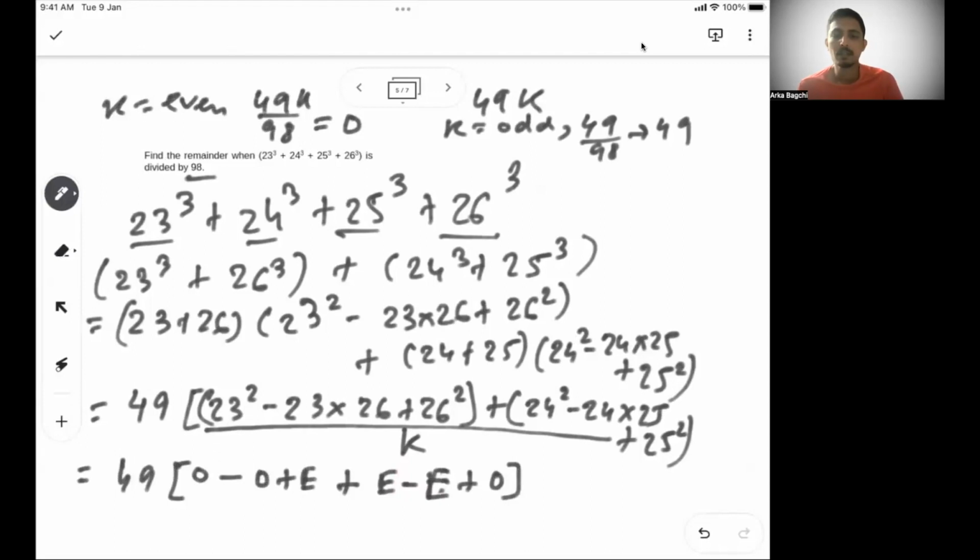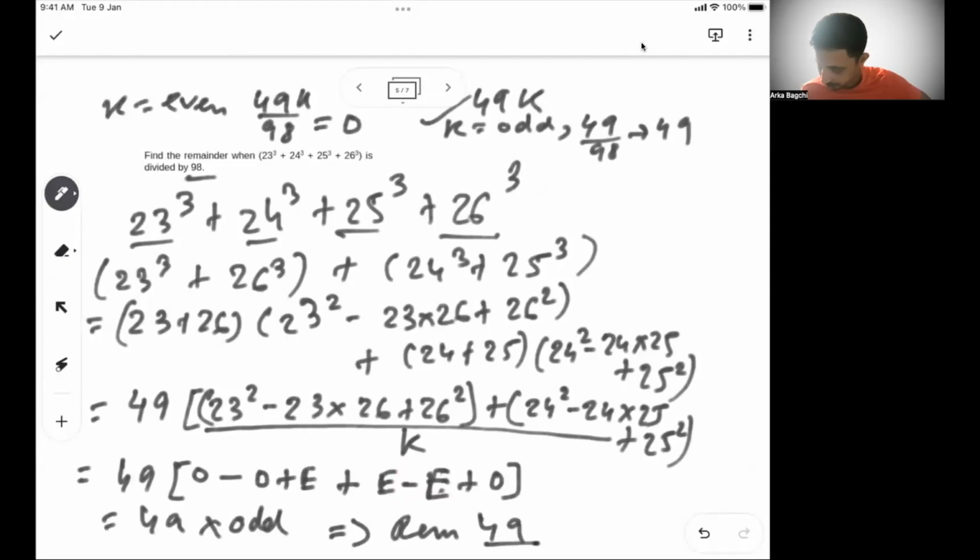Now you can see, in a sum of odd and even numbers, go back to the basics: the number of odd numbers determines the outcome. So you have 3 odd numbers, so your outcome will be odd. So 49 into odd, the remainder will be 49 when divided by 98. Okay, so see how we got it.